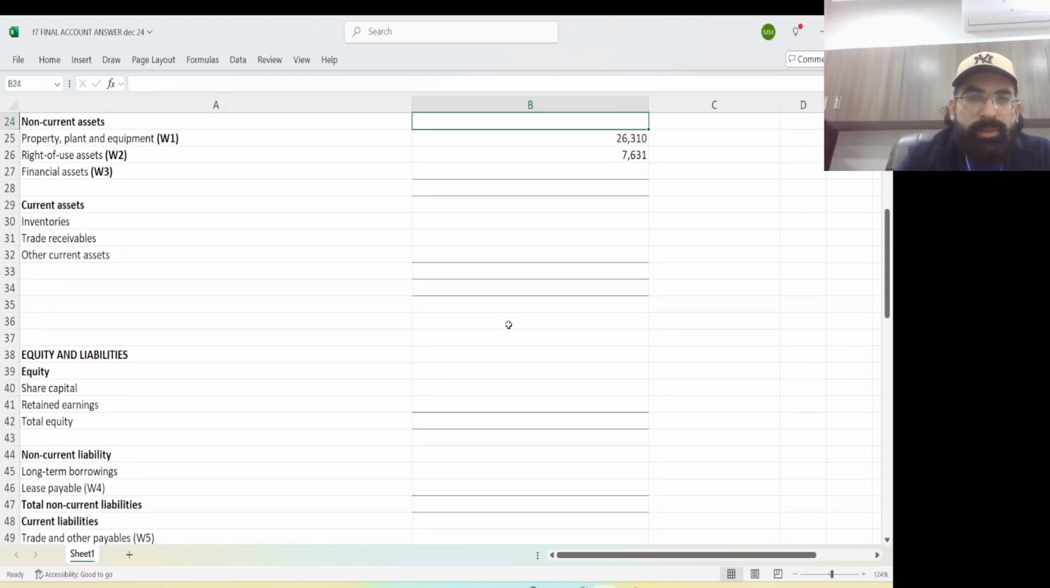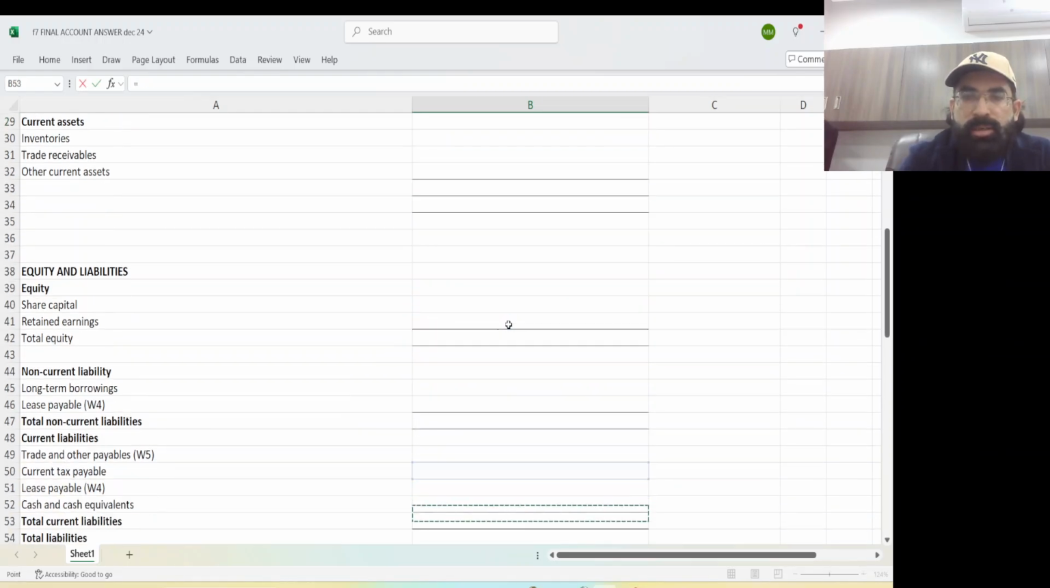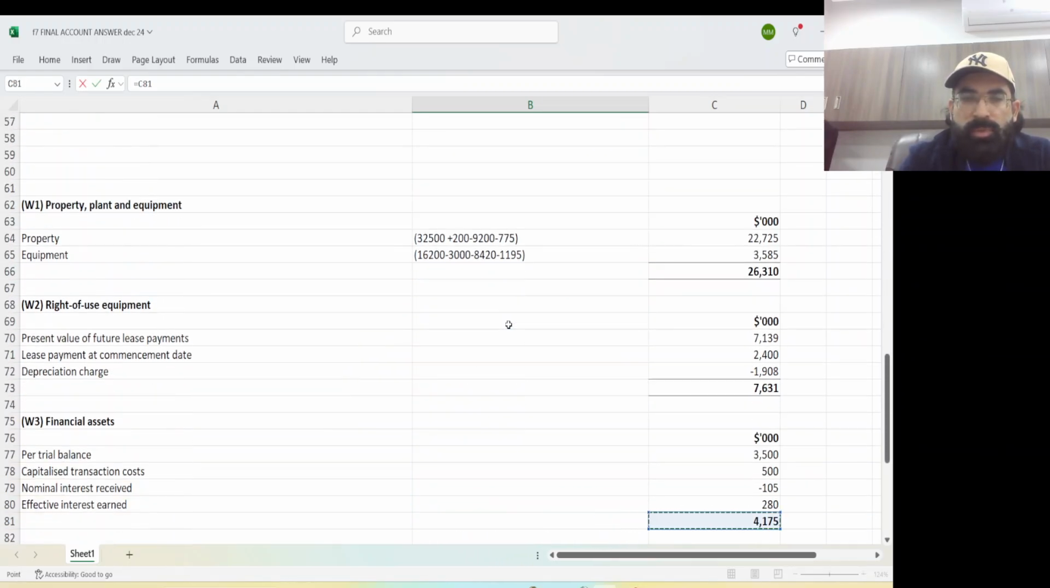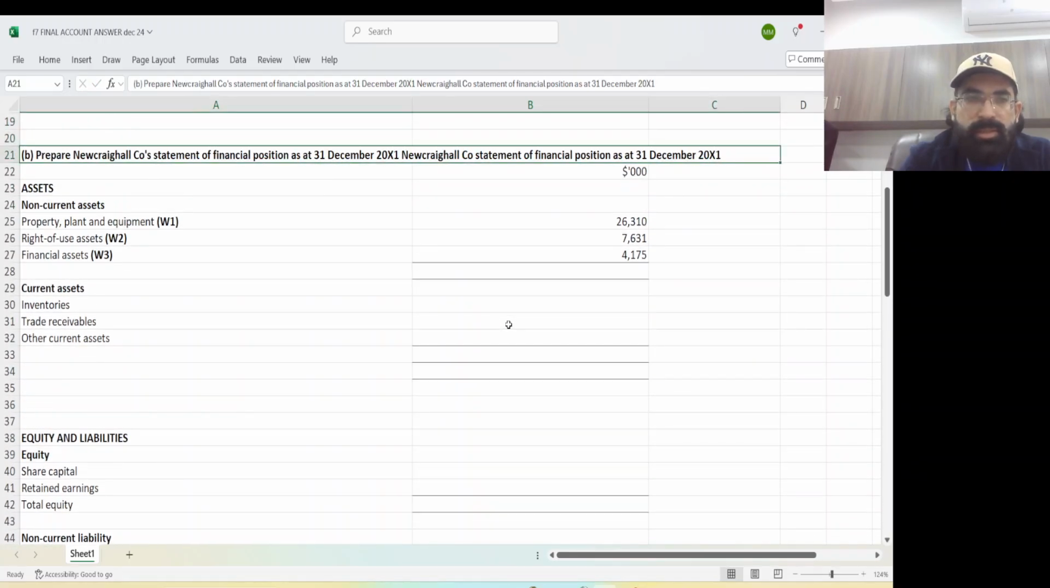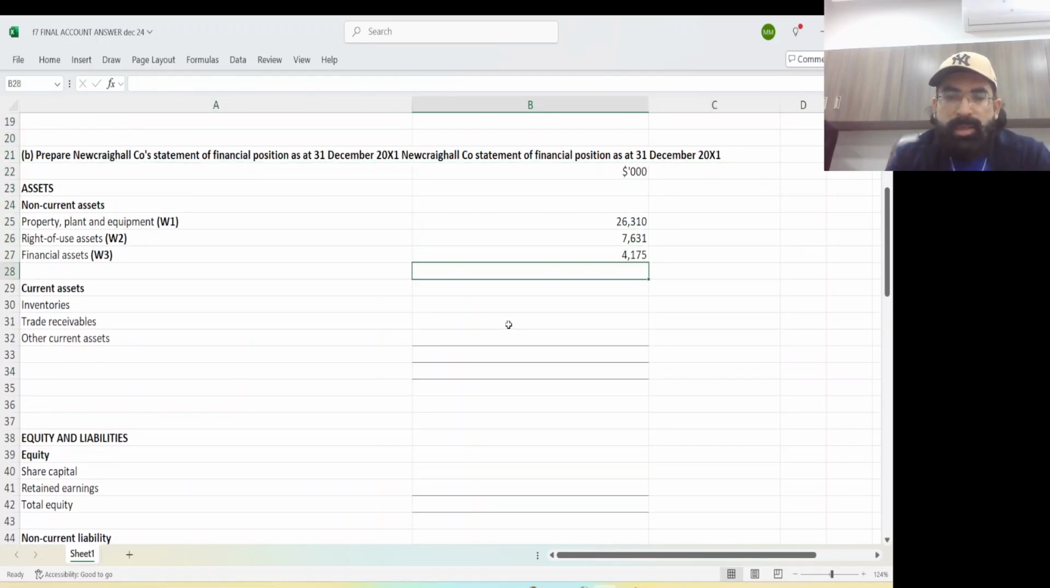Okay, now the next thing is closing financial asset. Yes, this working I have already done. This working 4175 is your closing financial asset. Three things done. Okay, let me add all these three. Now inventories you will pick directly from the SOFP.